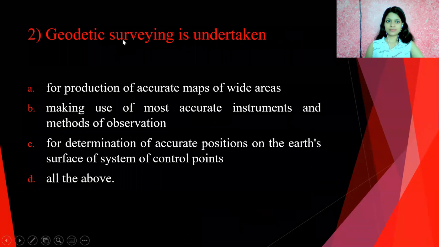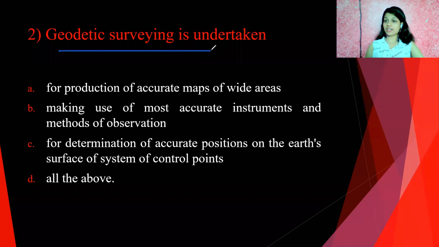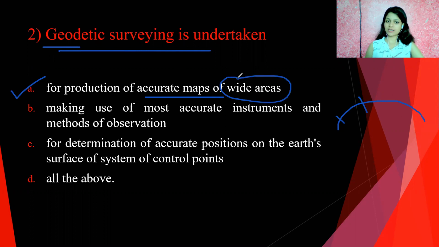Second question, geodetic surveying is undertaken. There are a total of 4 options. Let's read one by one. First one is for production of accurate maps of wide areas. First sentence is correct because in geodetic surveying we consider curvature of the earth, and we consider this curvature of the earth when the area is wide or larger. That means the first sentence is correct.